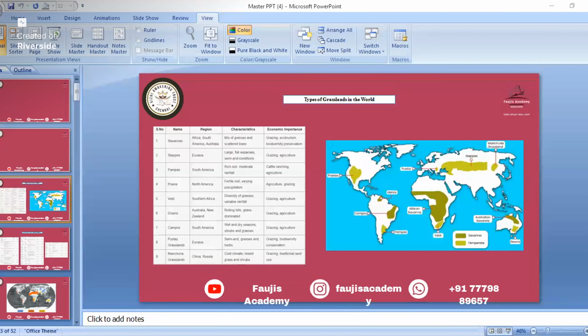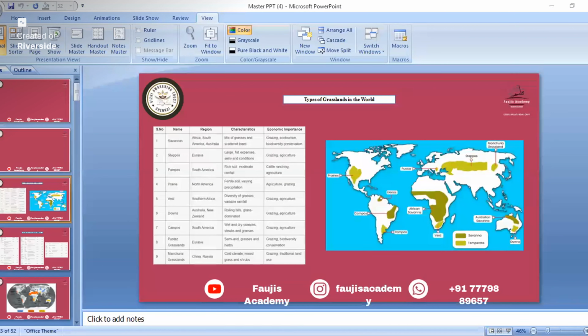Europe is a continent where we don't have any grassland, but the steppe grassland which is in Asia touches the boundary of Europe a little bit. So you must remember, Europe is the continent where grassland is absent. Next, pampas grassland, that is in South America. Can anyone tell me the country name where this pampas grassland is located? This pampas grassland is in Argentina.